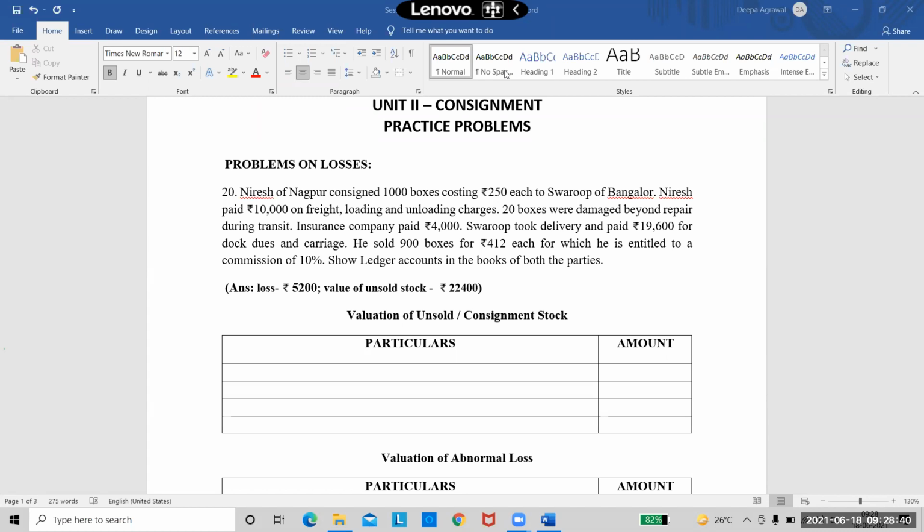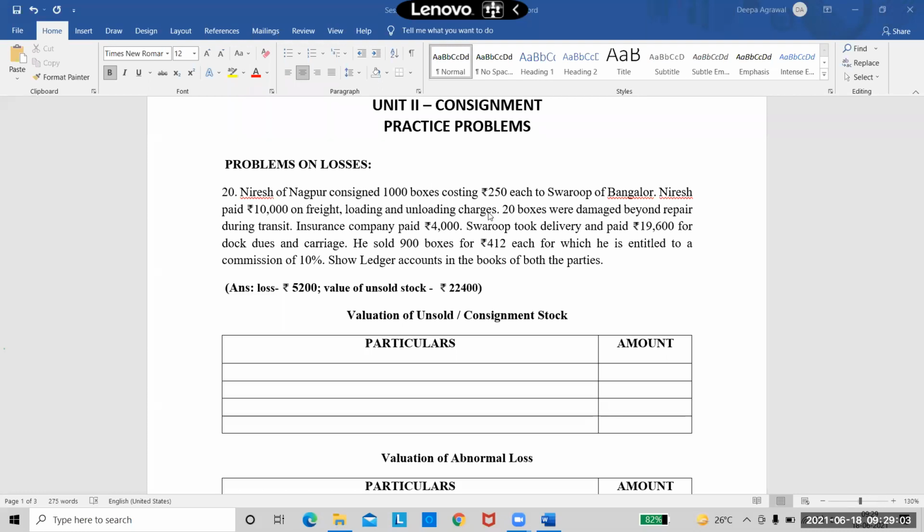He sold 900 boxes for rupees 412 each. So this is the sales given. 900 boxes were sold. So now what is the unsold stock in the problem? 80 boxes. 80 boxes is the quantity of unsold stock. If you still have a doubt how we got it, anyone has a doubt? See, we sent 1,000 boxes.